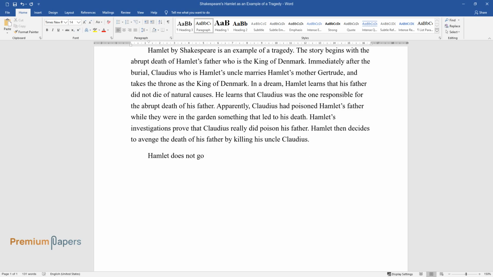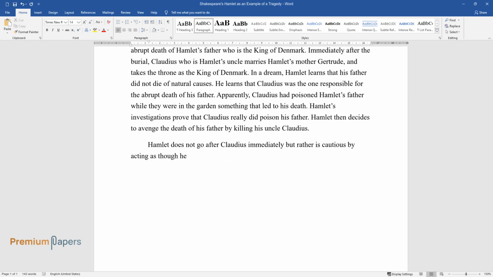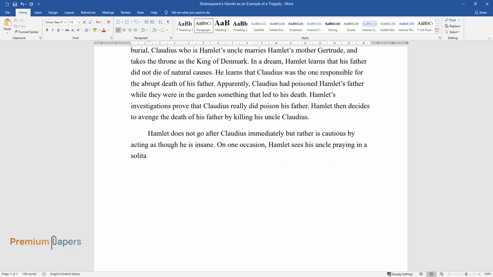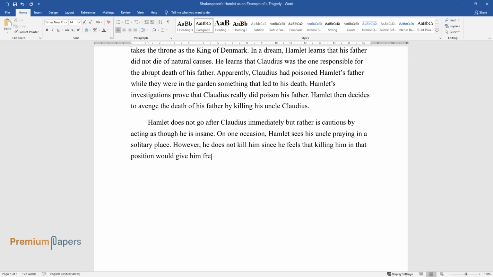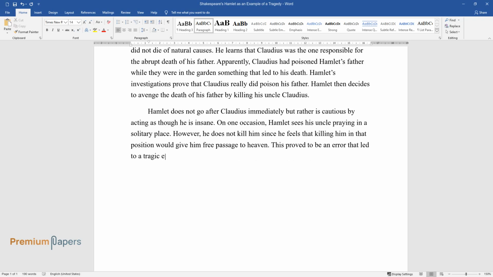Hamlet does not go after Claudius immediately, but rather is cautious by acting as though he is insane. On one occasion, Hamlet sees his uncle praying in a solitary place. However, he does not kill him, since he feels that killing him in that position would give him free passage to heaven. This proved to be an error that led to a tragic end.